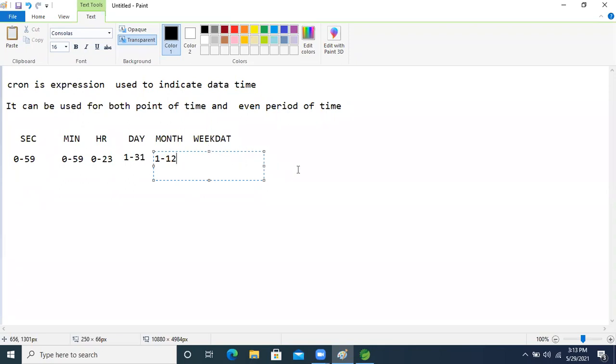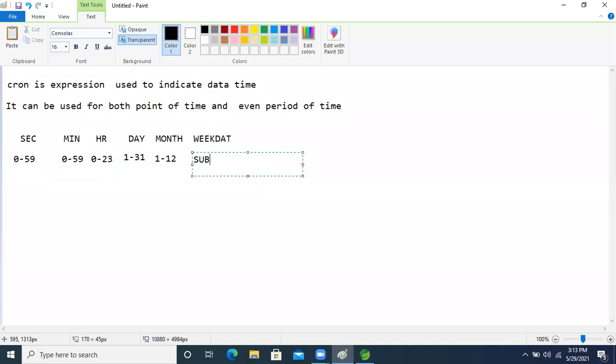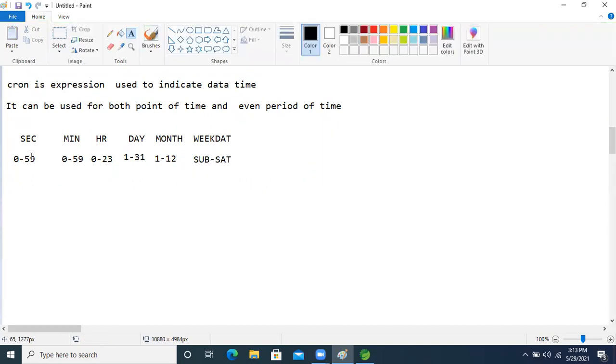And for weekday, it is Sunday to Saturday. These are the possibilities for second, minute, hour, day, month, and weekday.